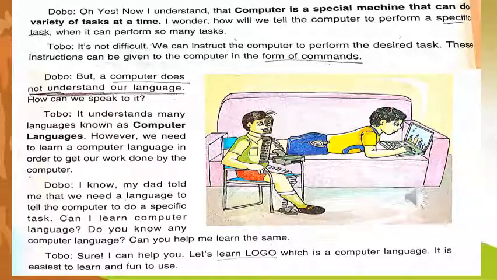Can I learn a computer language? Do you know any computer language? Can you help me to learn the same? Then Tobo says, sure, I can help you. Let's learn Logo, which is a computer language. It is the easiest to learn and fun to use.